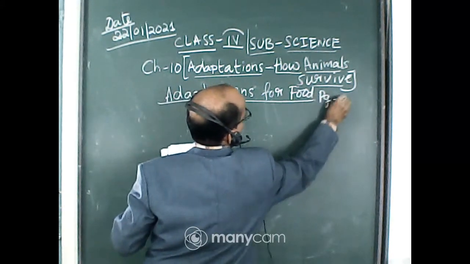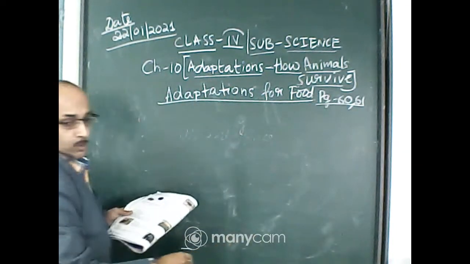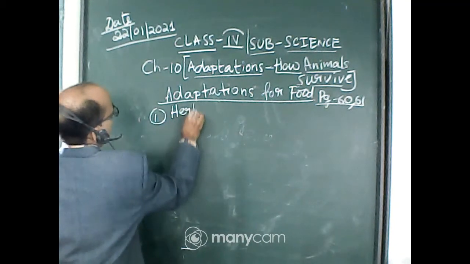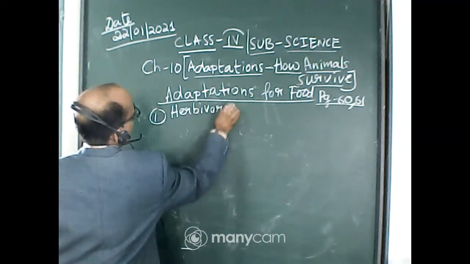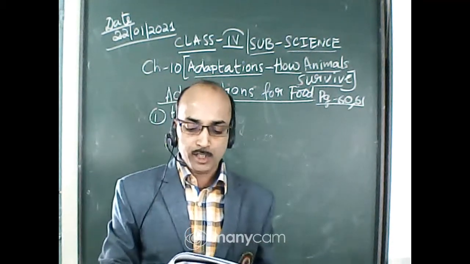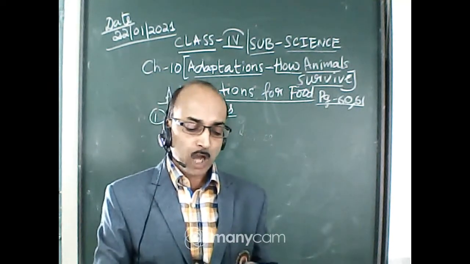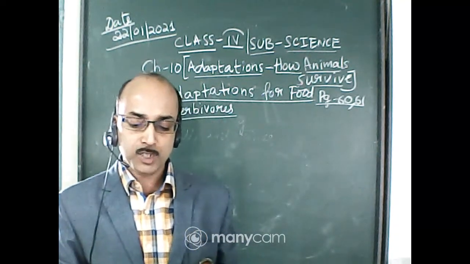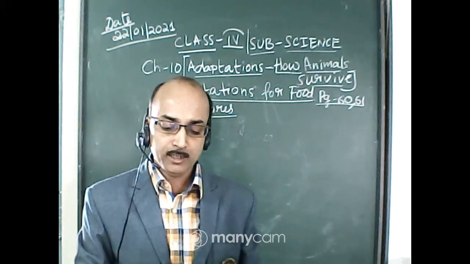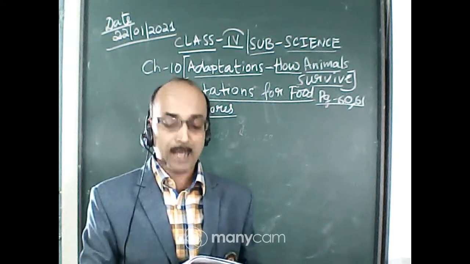Page number 60 and 61 you can follow. Number 1, herbivores. So you know, animals can also be categorized on the basis of their eating habits. Herbivores are plant eating animals. So cows, buffalo, deer, etc. are herbivores. These animals eat only plants and plant products. They have sharp front teeth for biting and strong back teeth for chewing the plant.